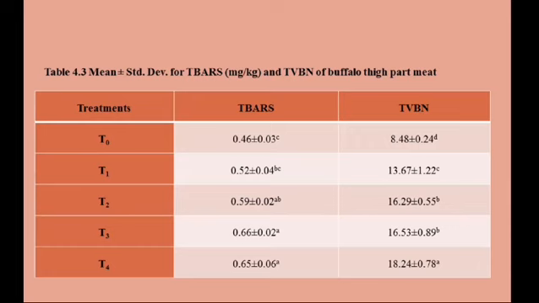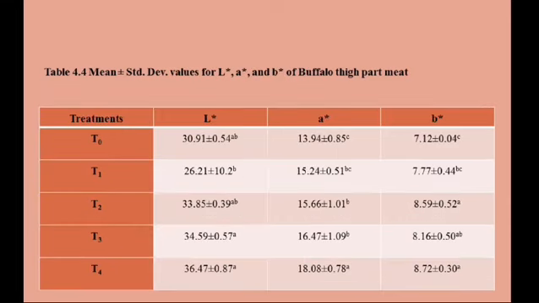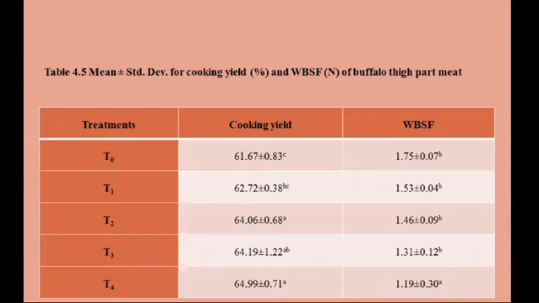When the concentration of calcium chloride increases, the meat samples infused with calcium chloride differed from the control, with an increase in L, a, and b values. So we can see that the color of buffalo meat shows a good sign. And then cooking yield also increases due to less moisture loss. And the WBSF value indicated that the lower the WBSF value, the higher the tenderness of the meat.